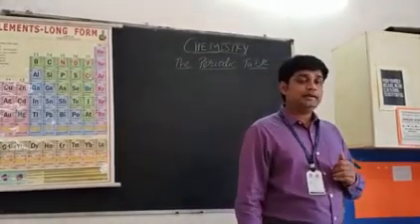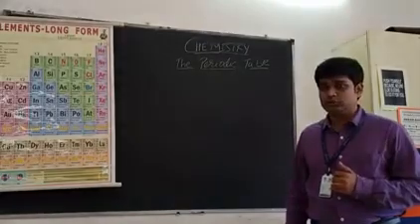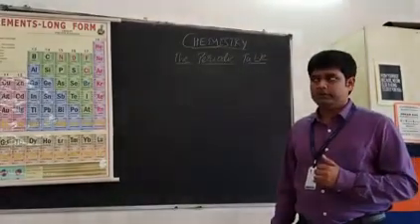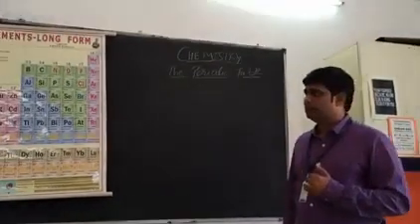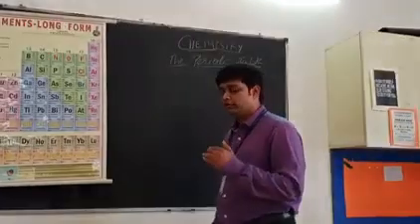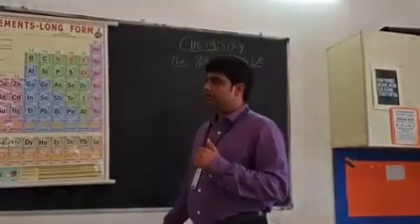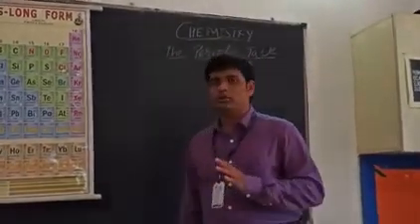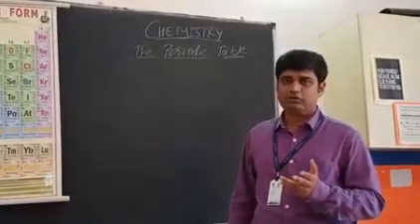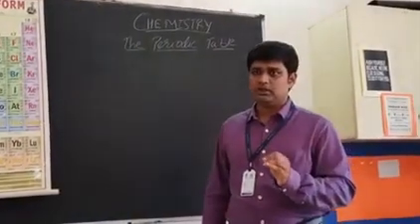Then we have studied about Mendeleev. Now Mendeleev was the person who is also known as father of periodic table. Now what did Mendeleev do? He arranged the elements in increasing order of atomic mass only, but his arrangement was almost correct. I say almost correct because there were few anomalies.